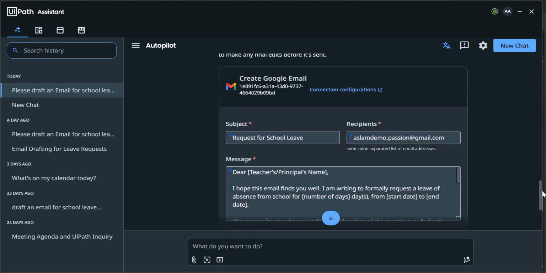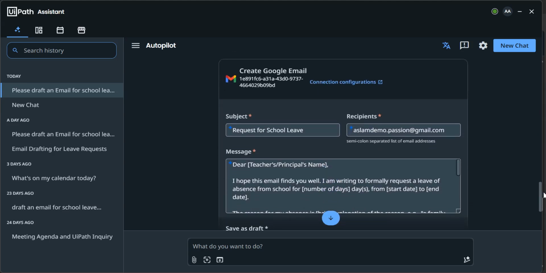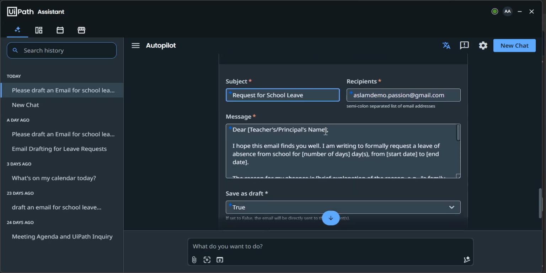So if you come here, this type of screen will be visible. Since I already connected my Gmail with integration services, that's why it's visible. So here, just see, it already created a request for a school email ID, right, where I try to say send, and this is the message. So you need to just come here and change the name detail, right?